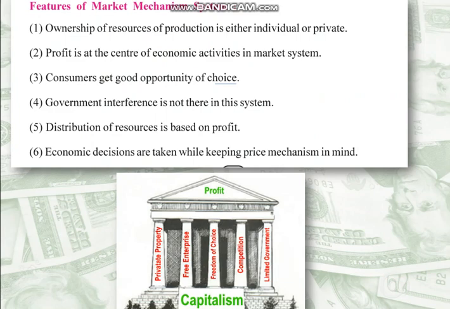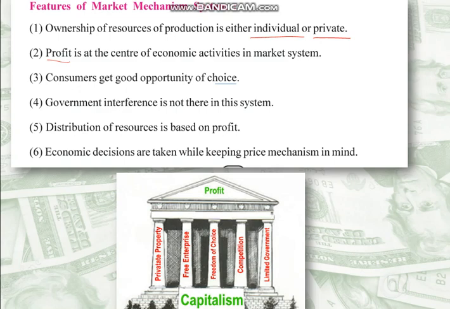Now let us discuss the features of the market mechanism system. First, ownership of resources of production is either individual or private. Individual or private means an individual person or private person is the owner of the resources. Second, profit is the center. We already discussed this with examples. Profit is at the center of the market mechanism system.